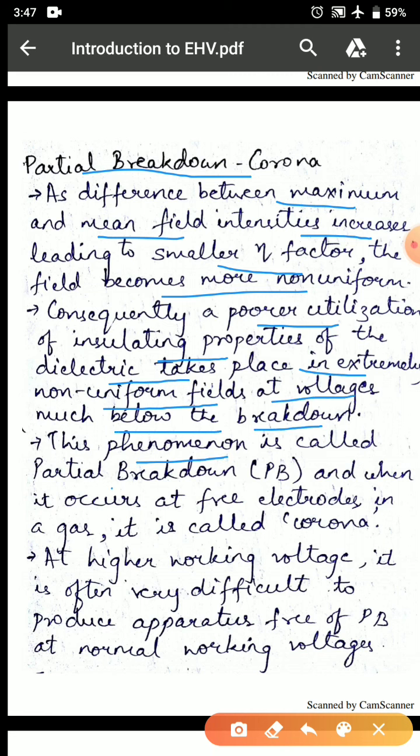This phenomenon is called partial breakdown, and when it occurs at free electrodes in a gas, it is called corona. At higher working voltages, it is often very difficult to produce apparatus free of partial breakdown at normal working voltages.